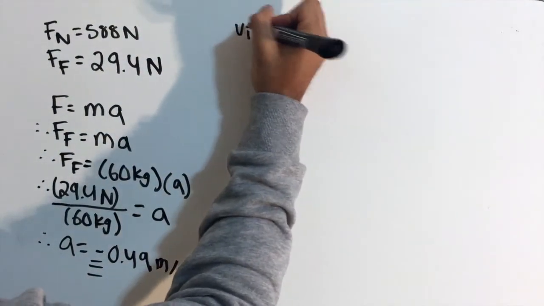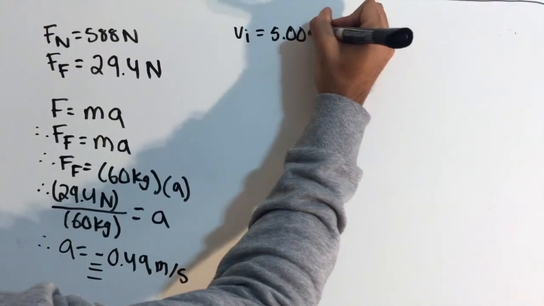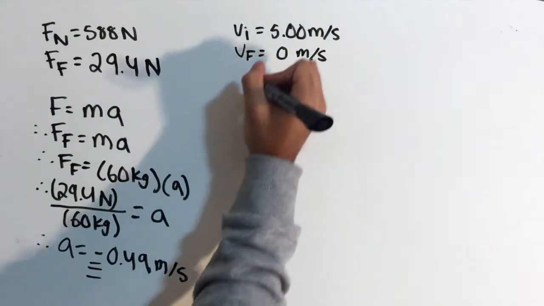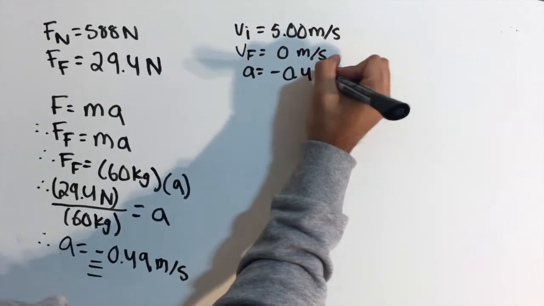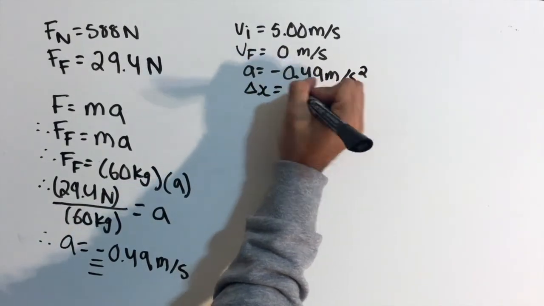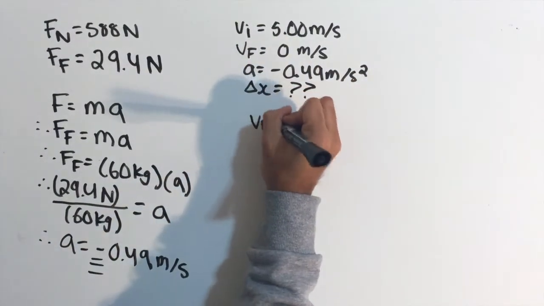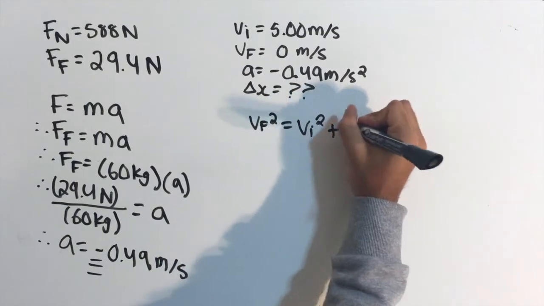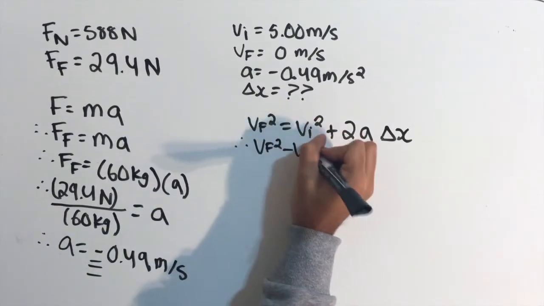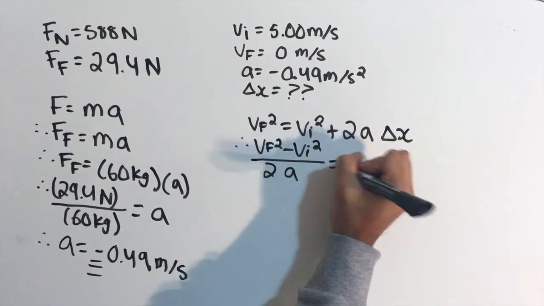So we know that the initial velocity is 5.0 meters per second, and the final velocity is 0 meters per second. We also know that the acceleration is negative 0.49 meters per second squared. But what is the change in distance going to be? Do you remember your kinematic equations? Of course I do. V final squared is equal to V initial squared plus 2 times acceleration times change in x. We can then rearrange the equation to isolate for change in x.